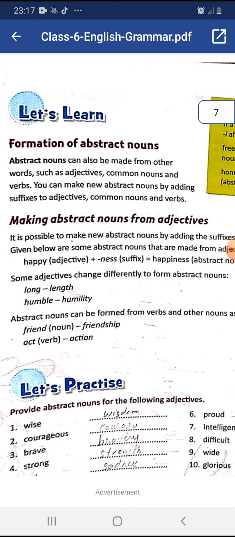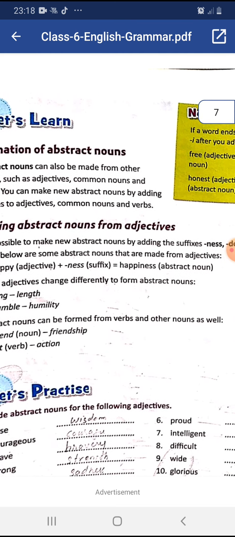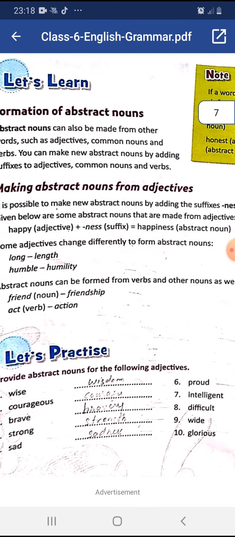Dear students, some adjectives change differently to form abstract nouns. Means we do not add any suffixes with them. The entire word gets changed. Examples: long, length, humble, humility. Abstract nouns can be formed from verbs and other nouns as well.